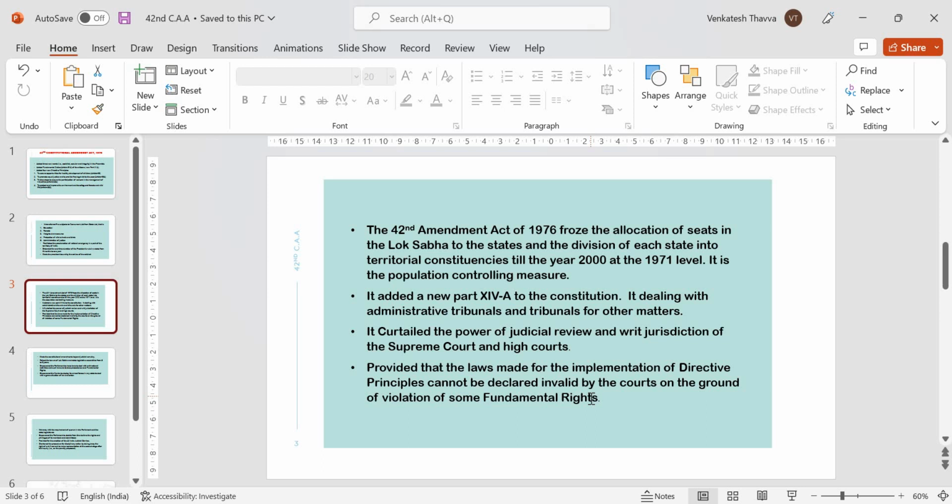However, this extension was declared as unconstitutional and invalid by the Supreme Court in the Minerva Mills case 1980. It means that the directive principles were once again made subordinate to the fundamental rights. But the fundamental rights conferred by Article 14 and Article 19 were accepted as superior to the directive principles.